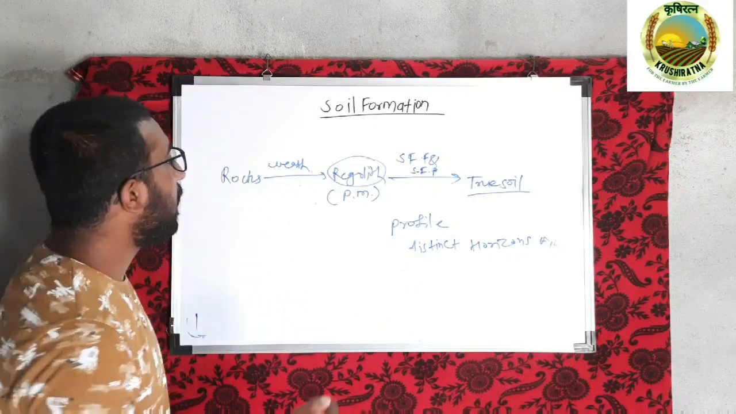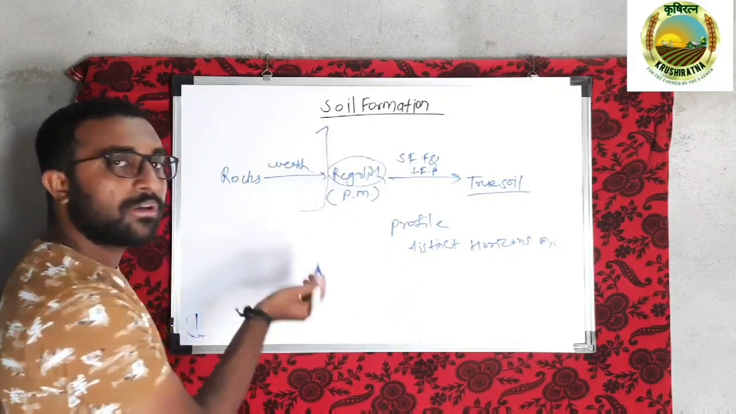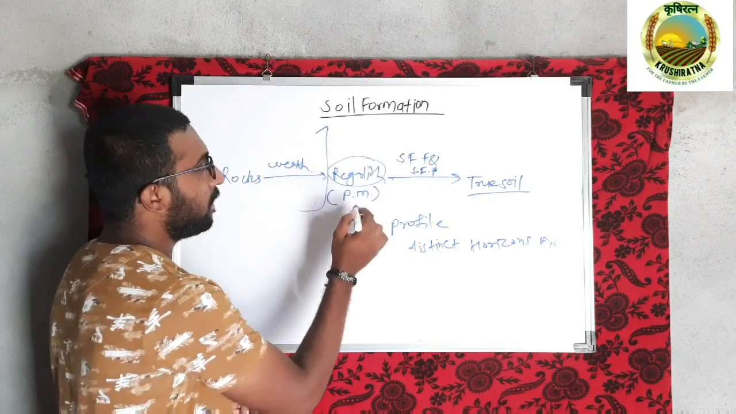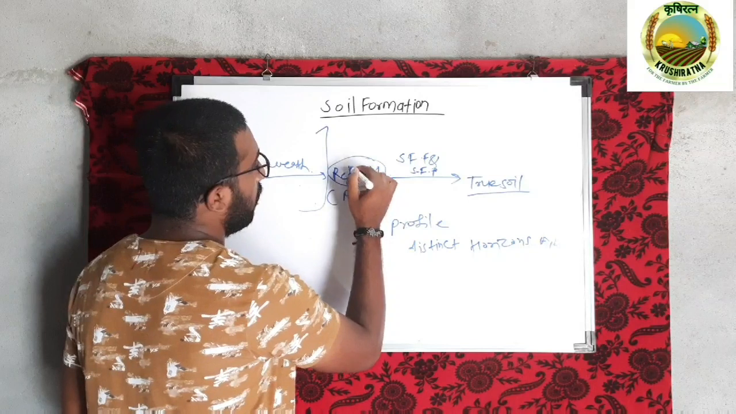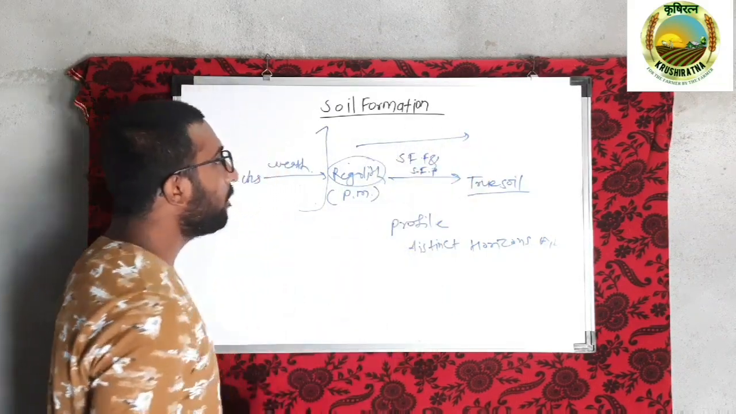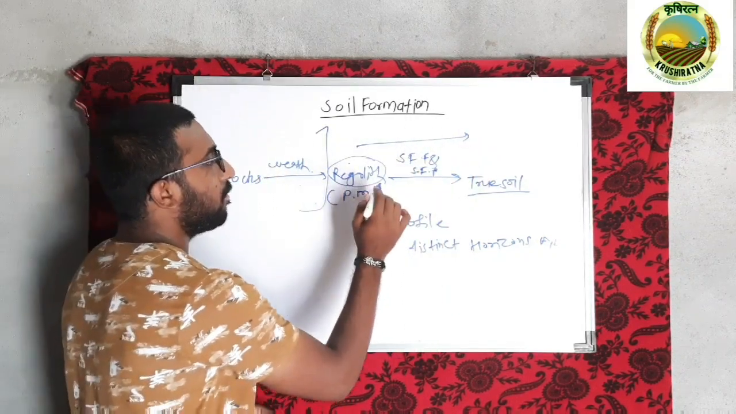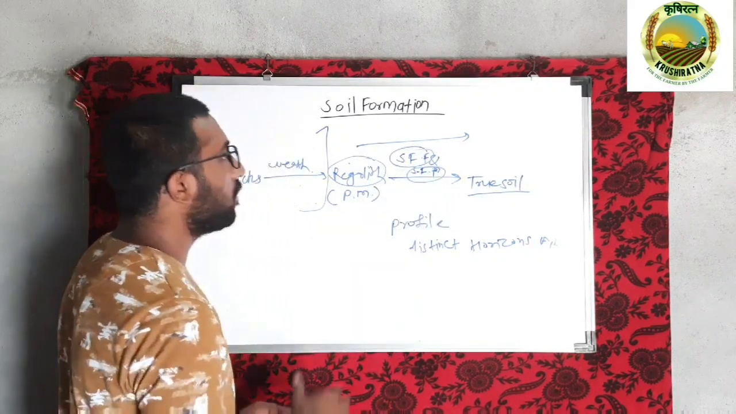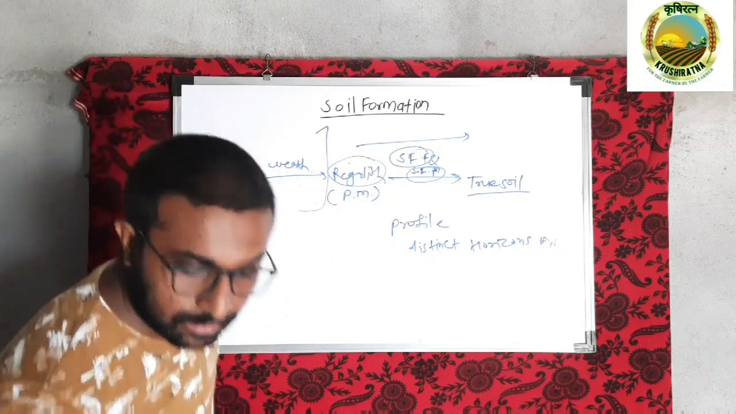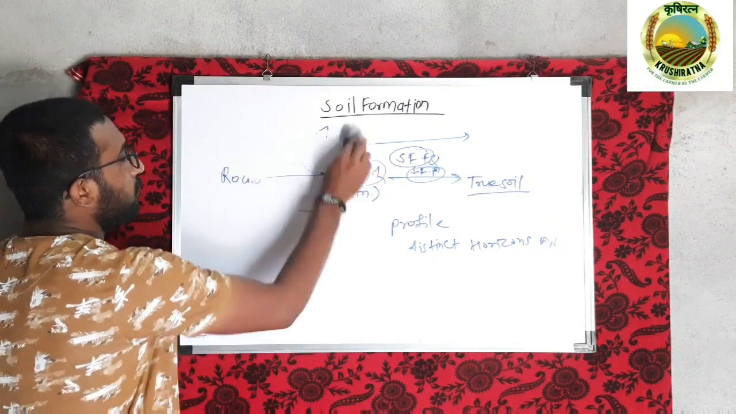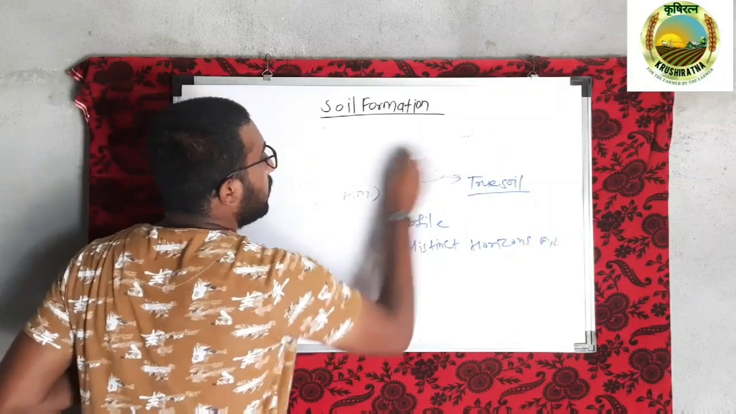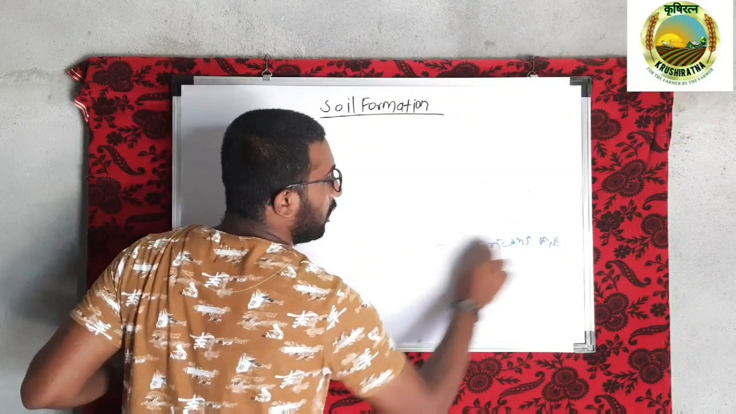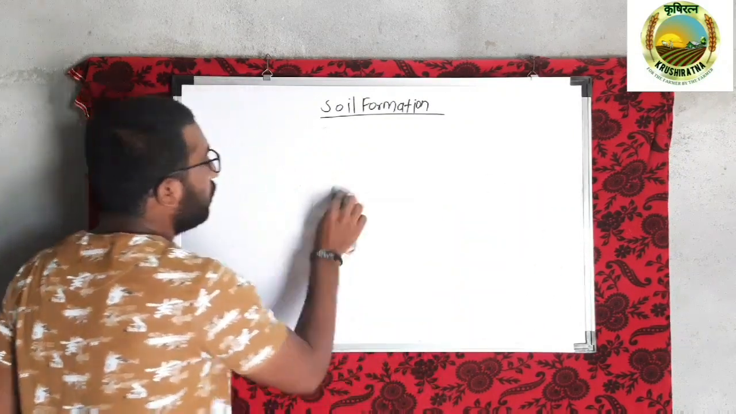true soil. The part up to this, that is weathering of rocks, we have seen in our previous lecture, and now we have to discuss the part from regolith to true soil. In this we are going to see majorly soil forming factors and soil forming processes. First of all, we are going to see soil forming factors. Friends, these soil forming factors are very important from the point of view of objective type exams.